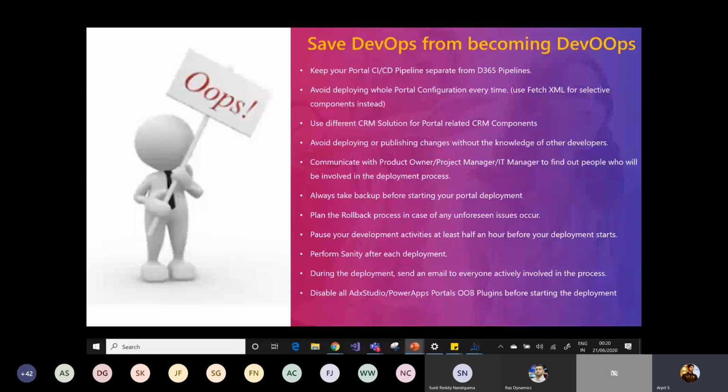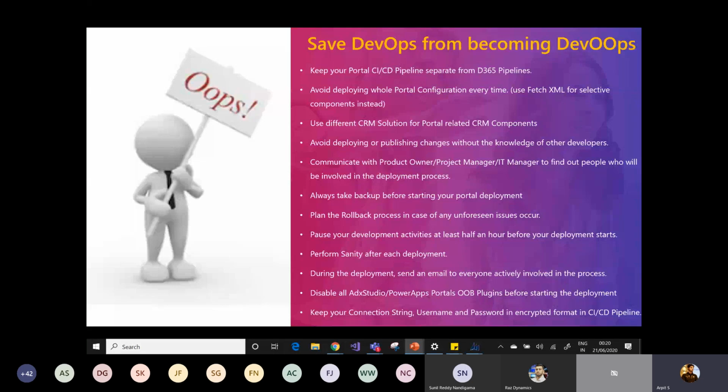Disable all the ADX Studio, Power Apps portals out-of-the-box plugins before starting the deployment. And keep your connection string, username, password, and everything sensitive that you are using in your portal configuration or in your Azure DevOps pipeline encrypted. This is the best practice that you have to follow.